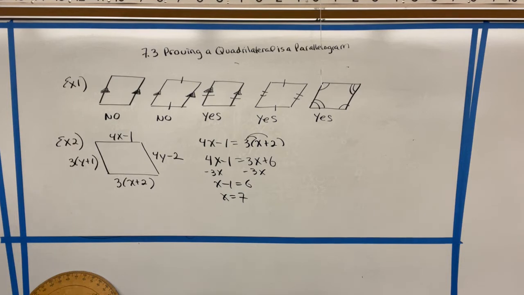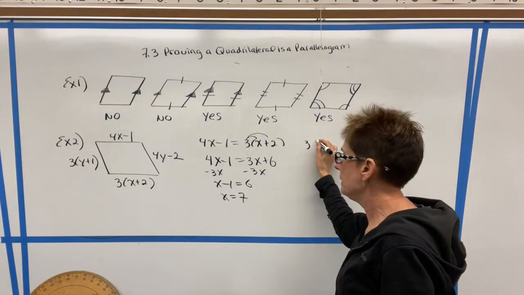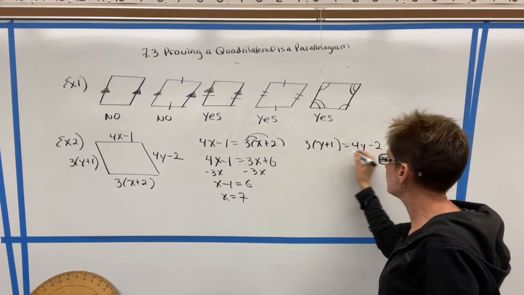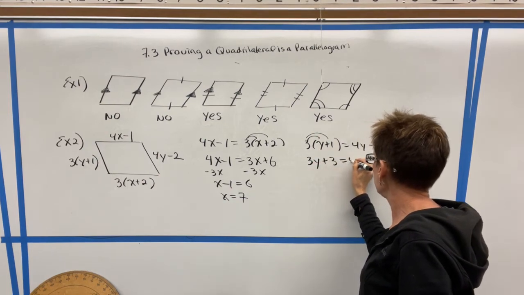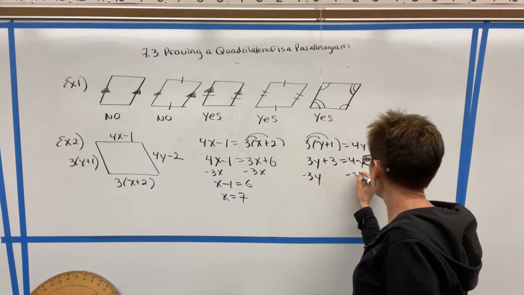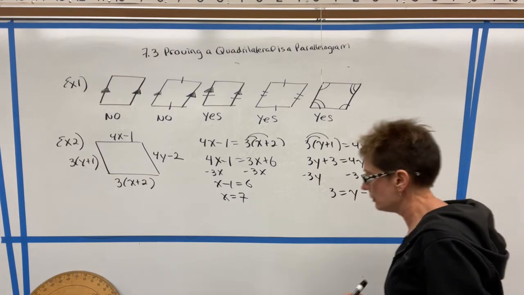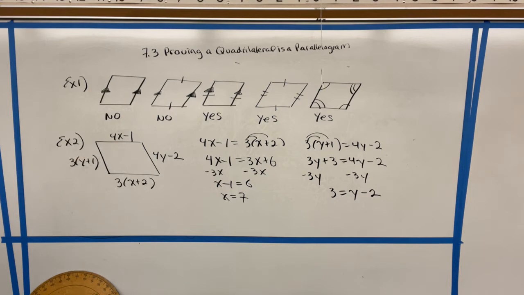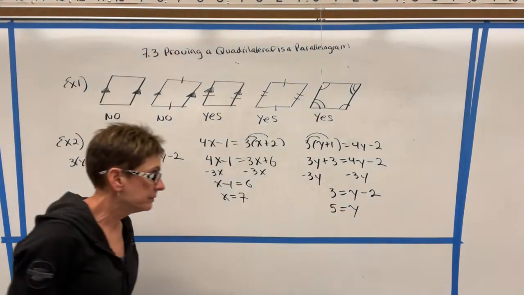Now, we also have to solve for y on this one. I would need 3 times y plus 1 to be equal to 4y minus 2. Again, we distribute. 3y plus 3 equals 4y minus 2. When I subtract 3y from both sides, I have 3 equals y minus 2. And then when I add 2, I get that y is 5.